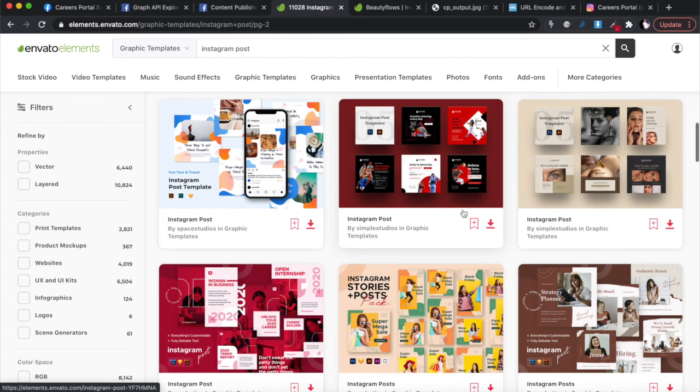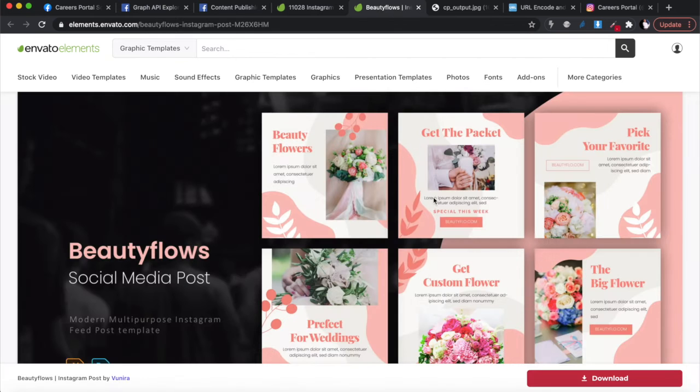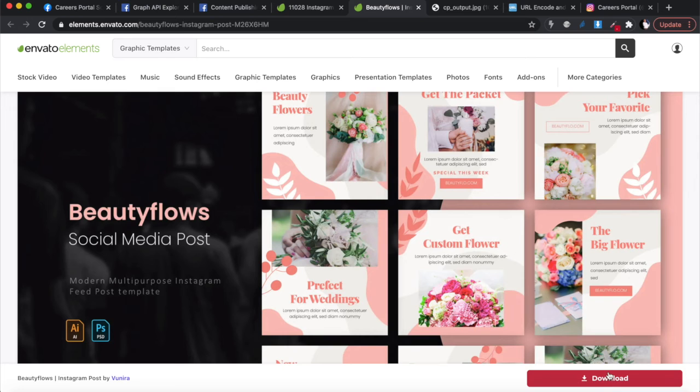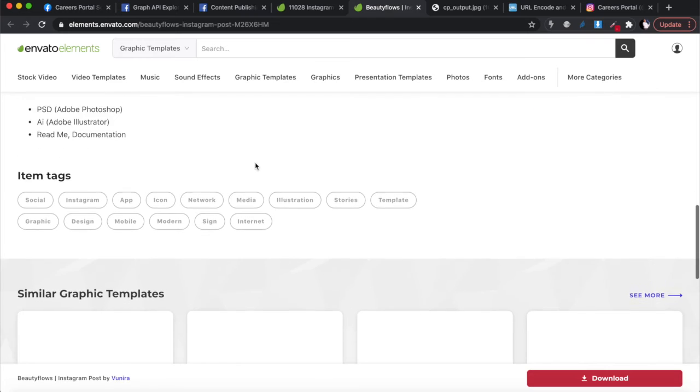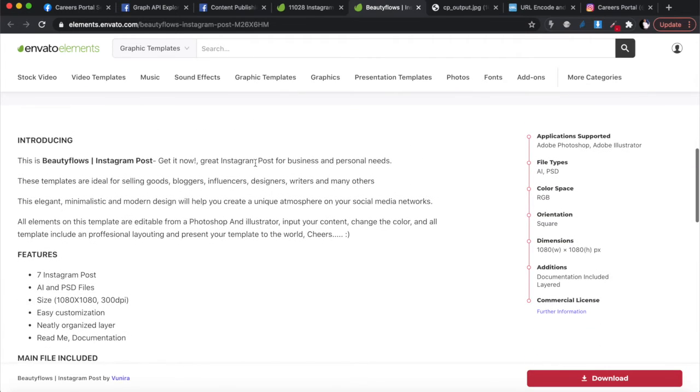Once you do that, you go and copy every one that you want. Like I've selected this one over here, Beauty Flows, and then you download it. When you download it with Envato Elements, you will see before you download the file formats that it comes in. It will show you over there.